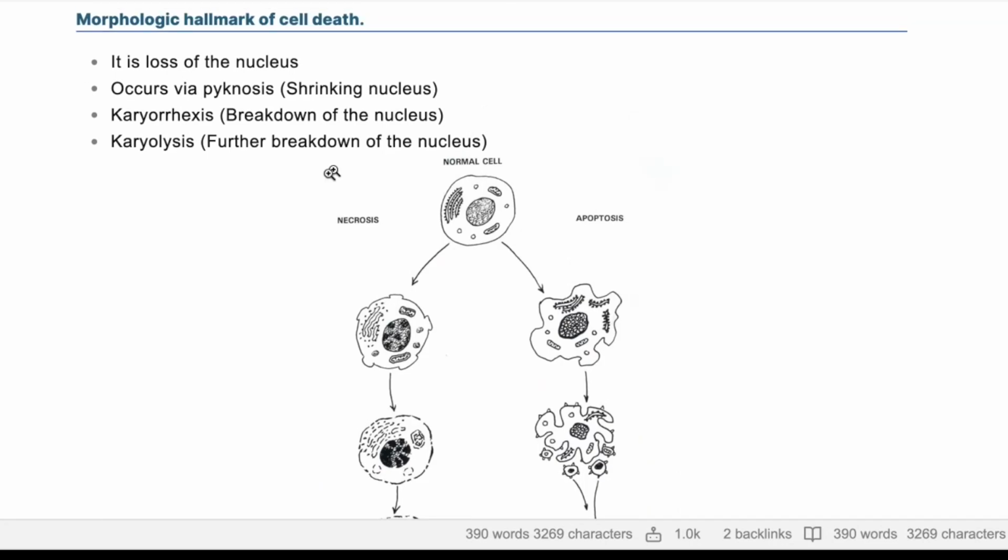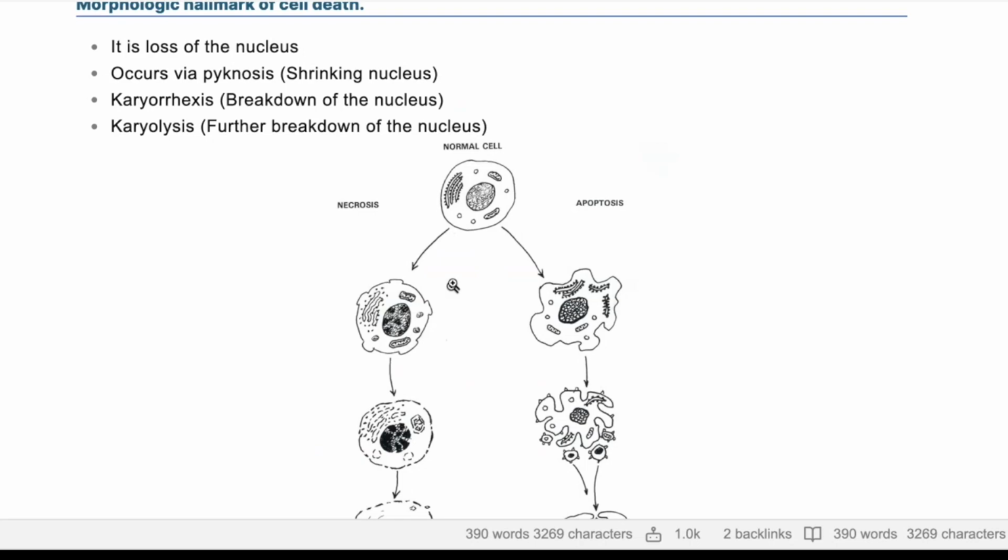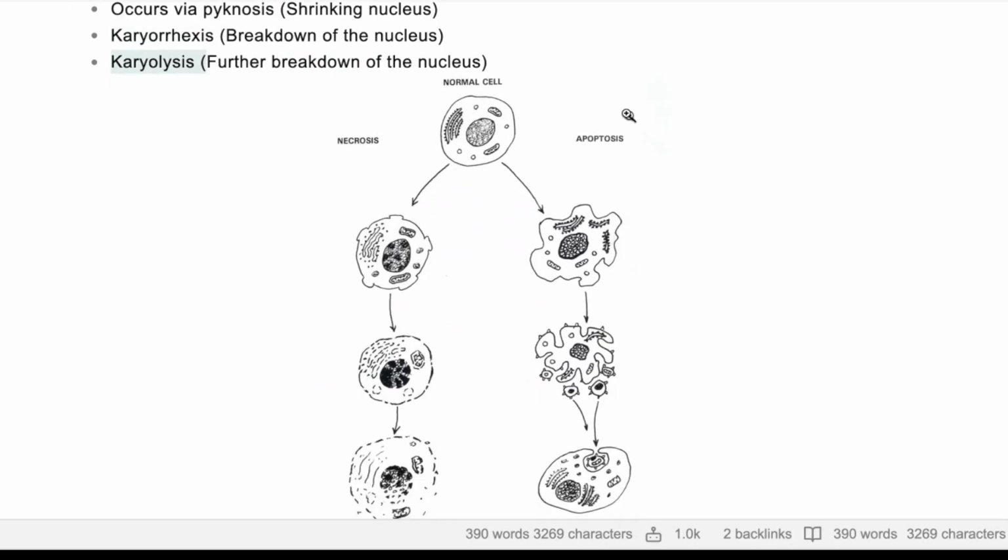Okay? So the hallmark of any cell death, whether it's apoptosis or necrosis, starts from the nucleus. The nucleus will start to shrink in size. And after shrinking, it will start to break down, and after breakdown, further break down into smaller pieces. So this is the main differentiation here. You have something called pycnosis, which is shrinking, karyorrhexis, which is breaking down, and karyolysis, which is further breaking down.